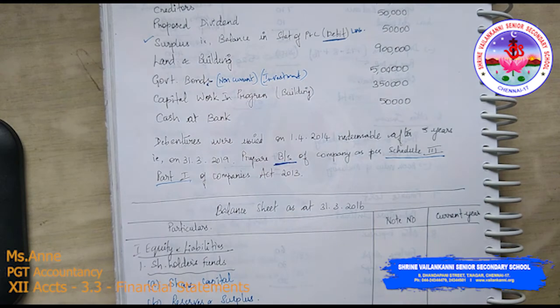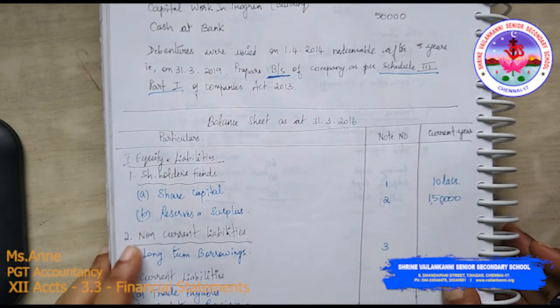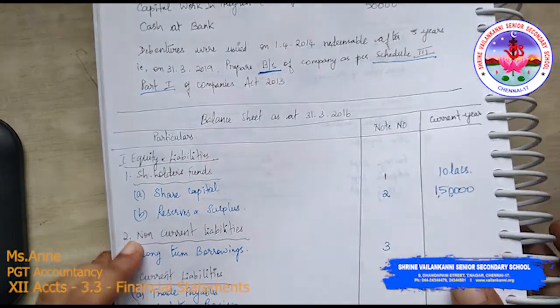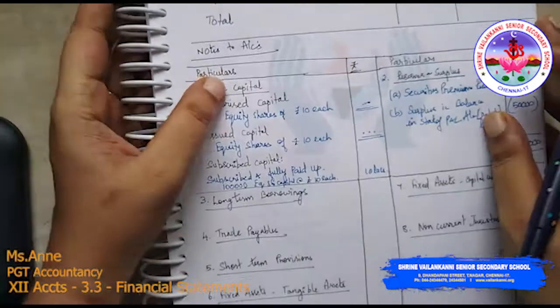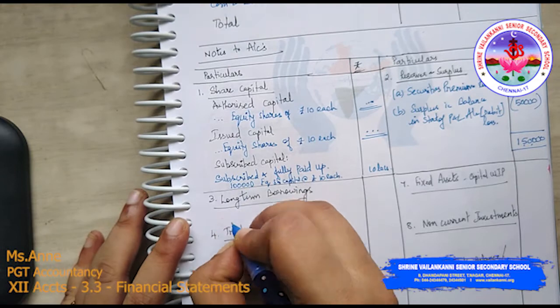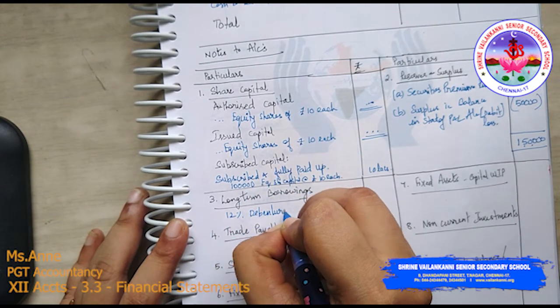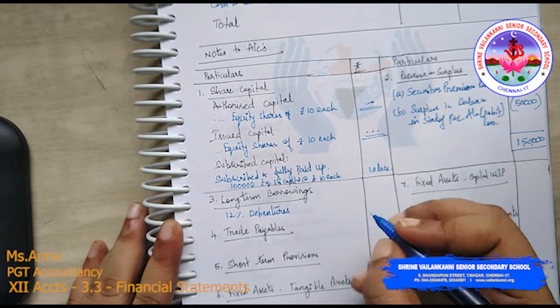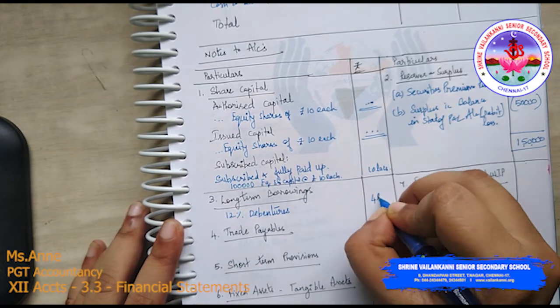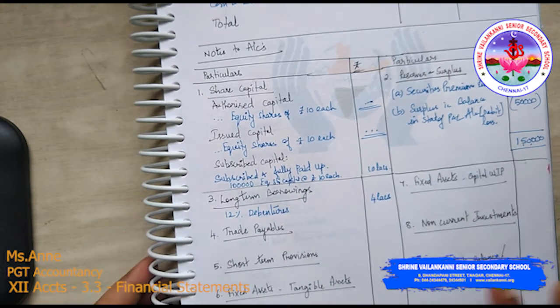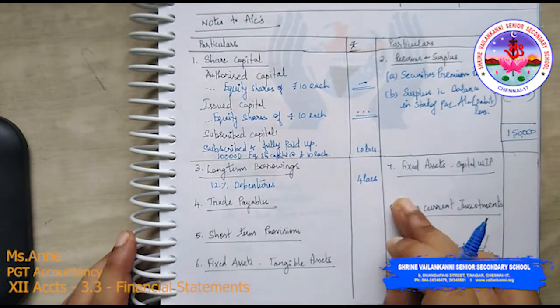Okay, so long term, I am taking this as note 3. Note 3, long term borrowings. What I have to include under note 3 is the 12% debentures. How much? 4 lakhs. Okay, so 4 lakhs is the debentures.